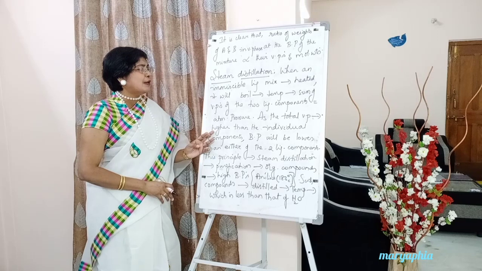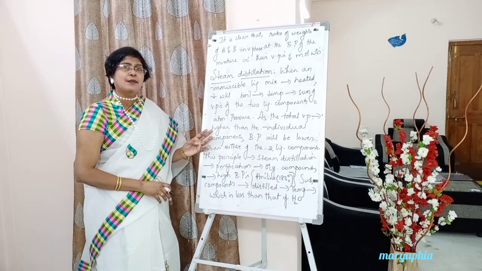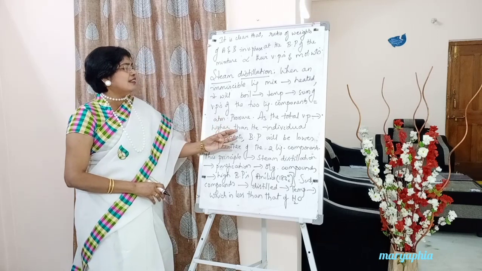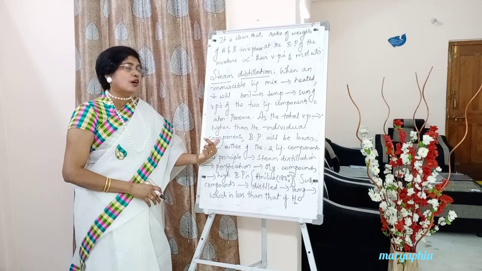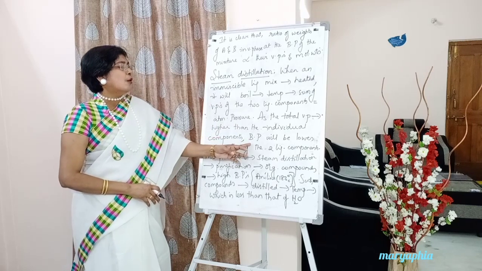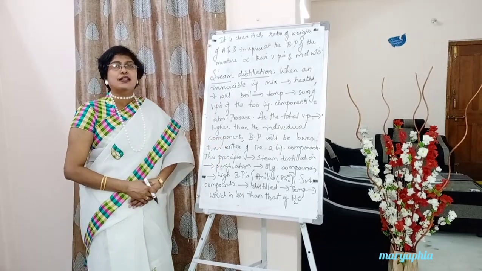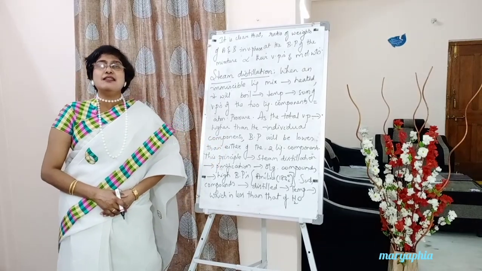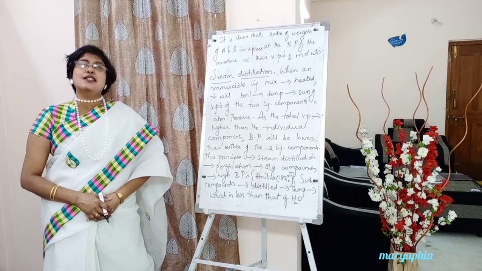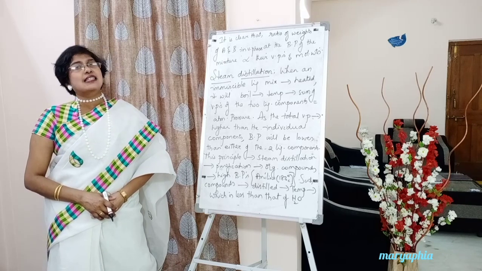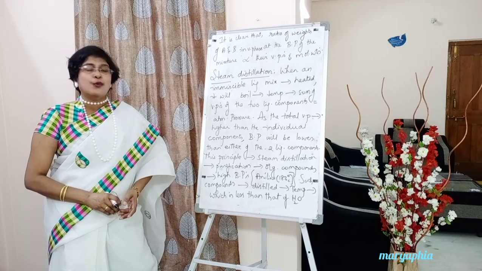As the total vapor pressure of the immiscible liquid pair is higher than the individual liquid components, boiling point will be lower than either of the two liquid components. Why? Because vapor pressure is high means boiling point will be low, as they are inversely proportional to one another.